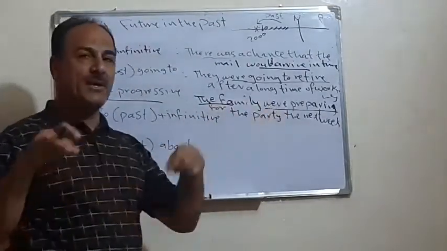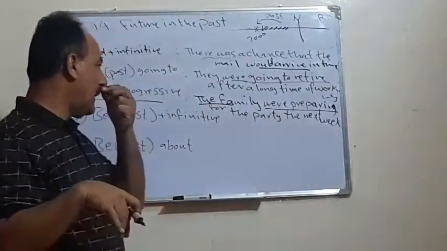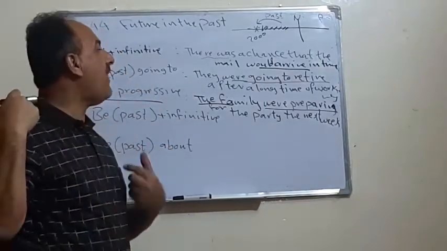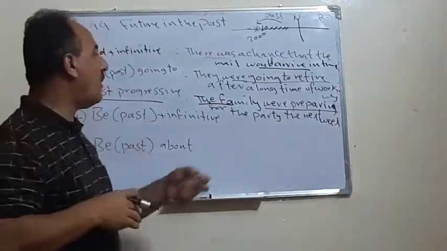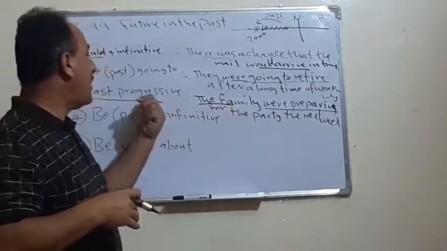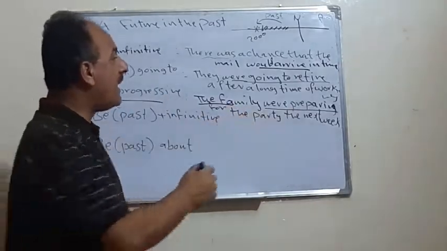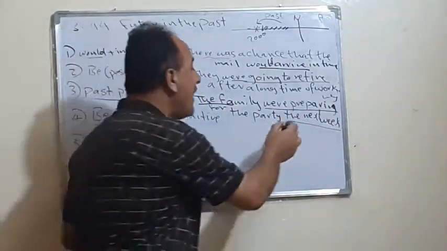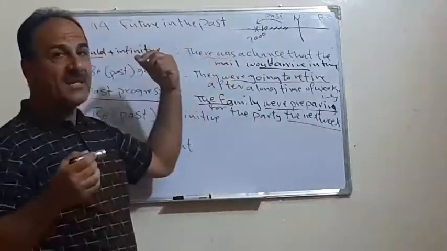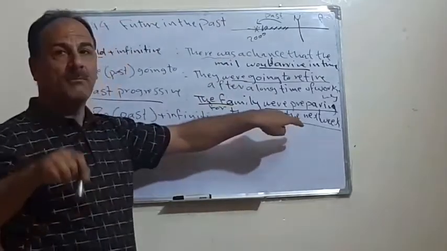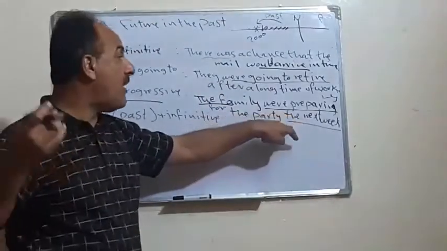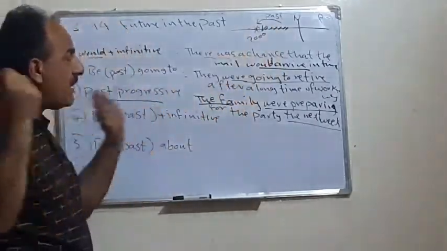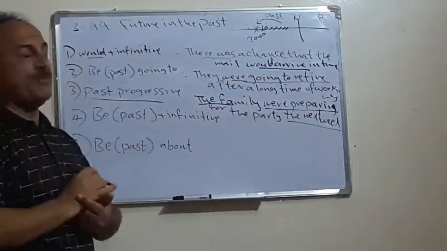So, for example, now we are in June. In May or in February, at that time, they were preparing what? To make a party. So they were preparing for the party the next week. We don't say next week, we say the next week, which means at that time. If we say next week, it means from now, but the next week means at that time, within the coming week, they were preparing.